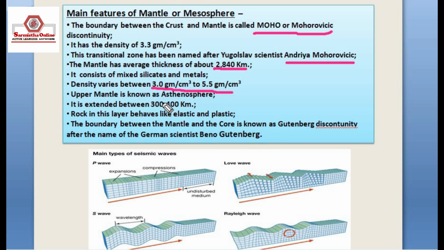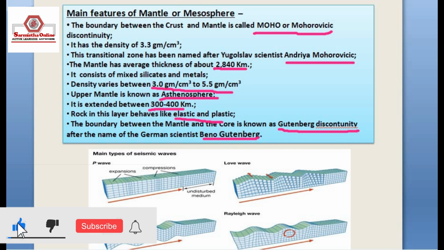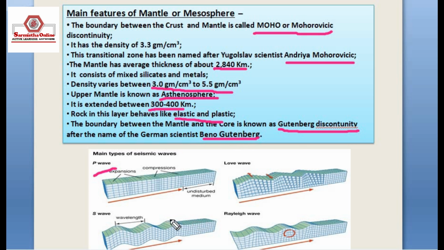The upper mantle is known as the asthenosphere and it extends between 300 to 400 km. The rock in this layer behaves like elastic and plastic. The boundary between mantle and the core is known as the Gutenberg discontinuity after the German scientist Beno Gutenberg. And in this picture you can see the main types of seismic waves, P waves, S waves and L waves. Two types of L waves, Love waves and Rayleigh waves.